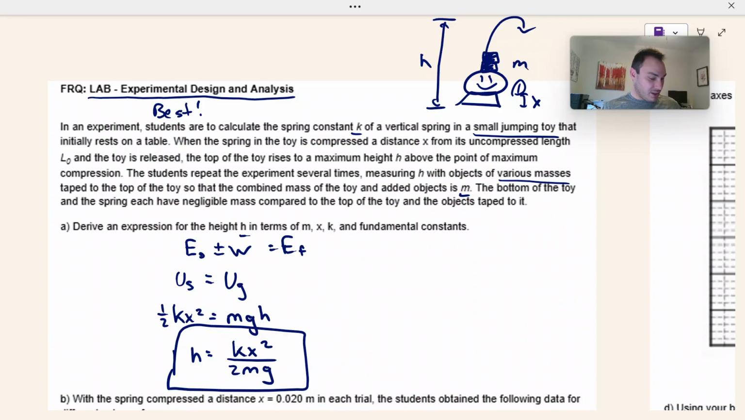Let me flip over to the FRQ. For this question, 2 points. 1 point for starting with the conservation of energy, 1 point for the final answer.